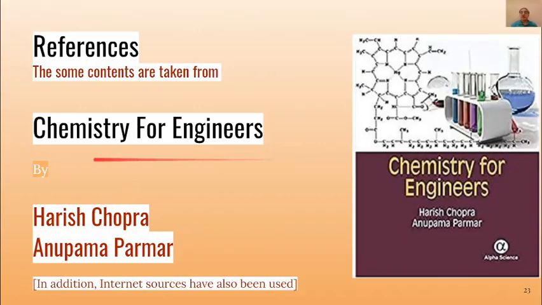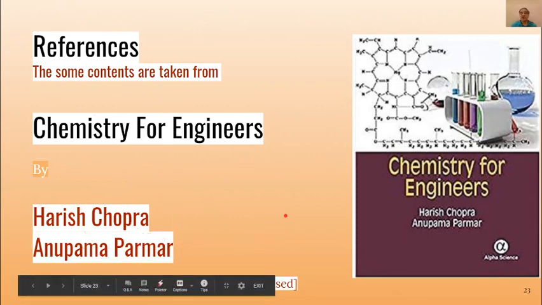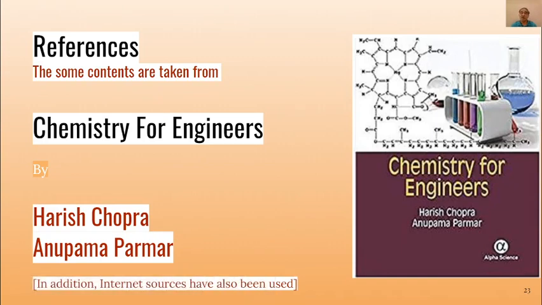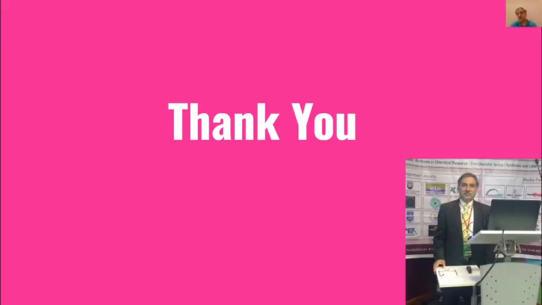So this is the book which has been used for preparing this lecture, Chemistry for Engineers by Harish Chopra and Anupama Parmar. And this was the first part of the lecture on phase equilibria. In the second lecture, we will discuss the two component systems. Thank you very much.